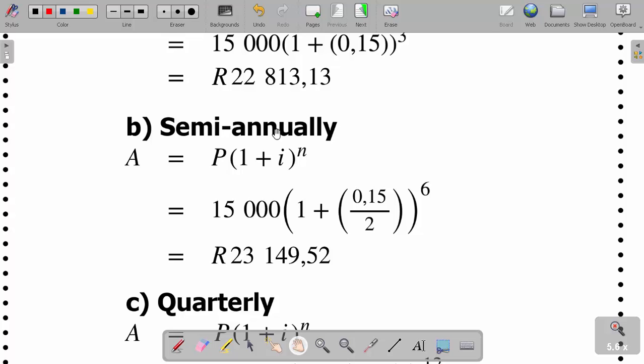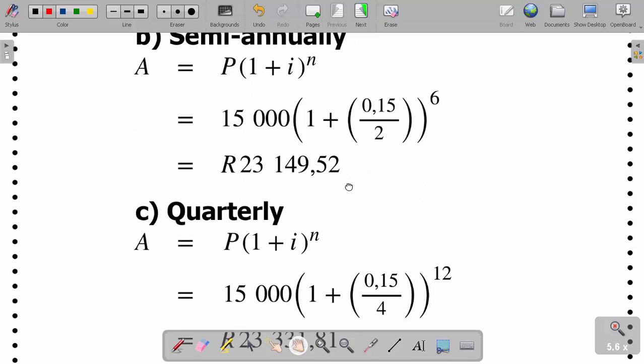Now, if it can be compounded semi-annually, for the 3 years, it's going to be compounded how many times? Because it is twice every year, it's going to be 3 times 2, which gives us 6. So we're going to divide I by 2 and multiply n by 2. Because our n was 3 years, it's going to be 3 times 2, which is 6. That's why I've got power 6 here. So it's going to be 23,149.52 instead of the previous 22,813.